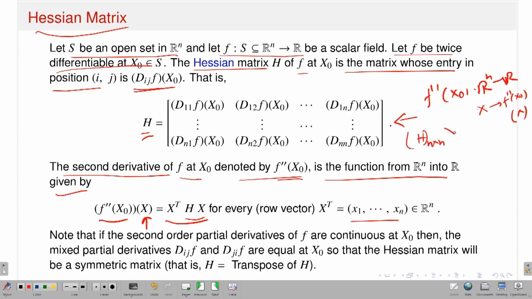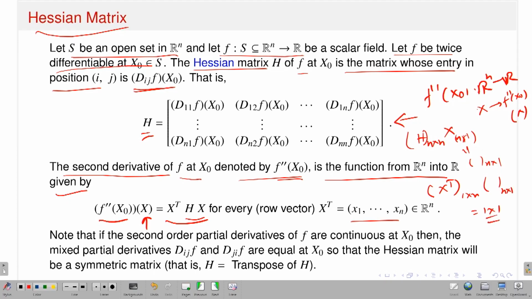N cross n, and it should act on x. What is the element? x is a vector. So it should be n cross 1, that means a column vector, n cross 1. Okay. So what will Hx give? It will be a vector, again n cross 1, and x transpose is 1 cross n. So you will have x^T Hx, that means x^T, a vector 1 cross n, acting on a vector n cross 1. So that means it is 1 cross 1, that means it will give a scalar. So, this is the action.